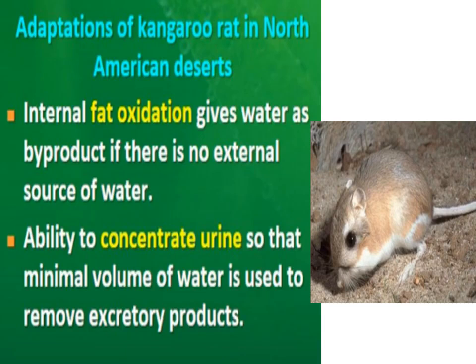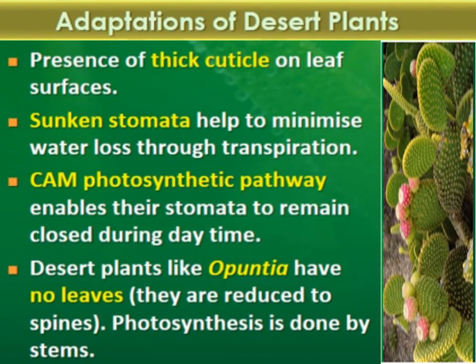It has ability to concentrate the urine so that minimal amount of water is used to remove excretory products. Okay, so to inhibit the loss of water through the urine, it has ability to concentrate its urine. So these two adaptations are found in kangaroo rat to survive in American deserts.